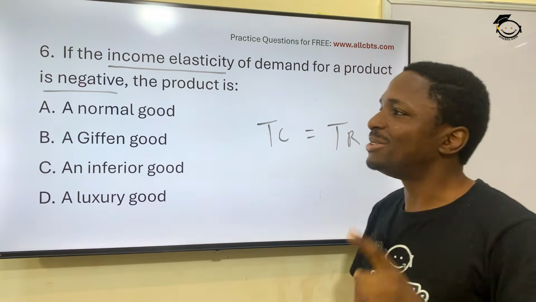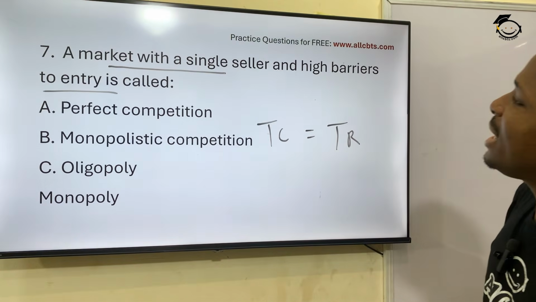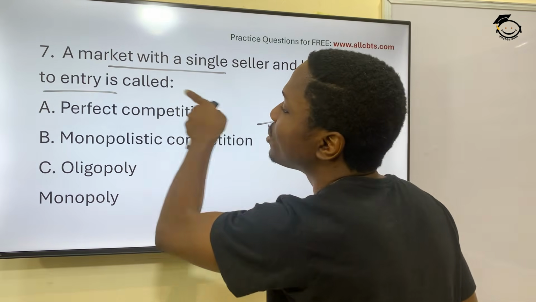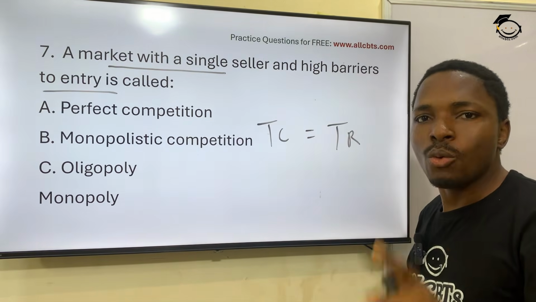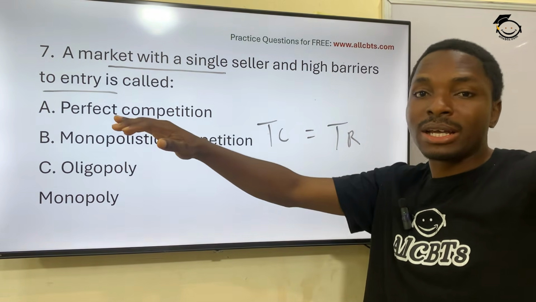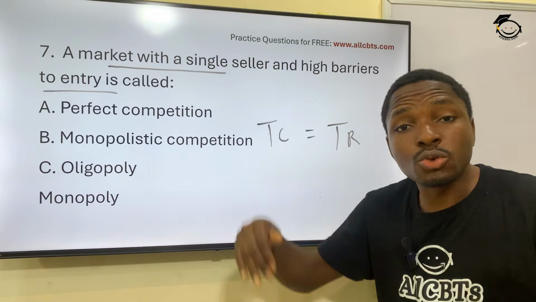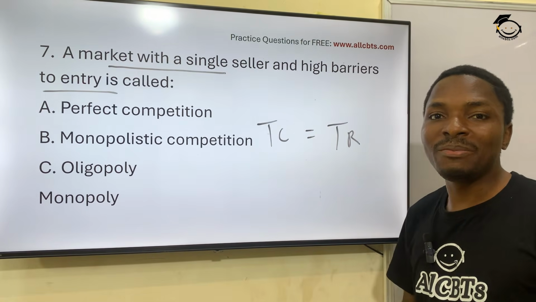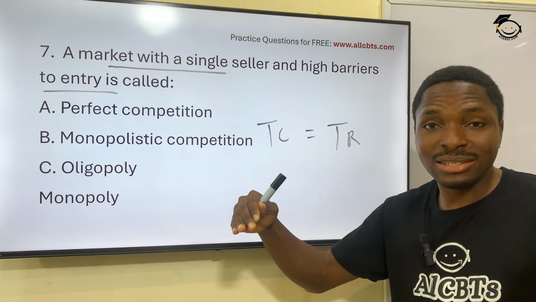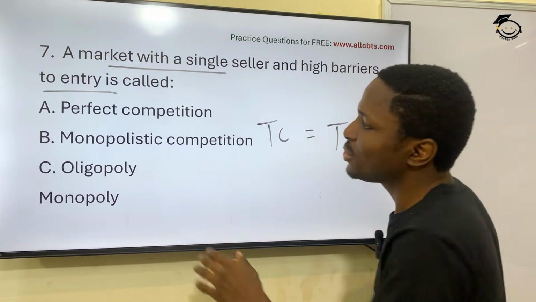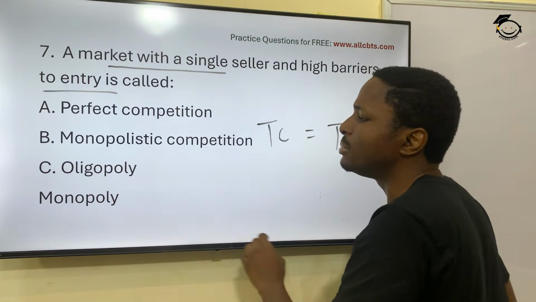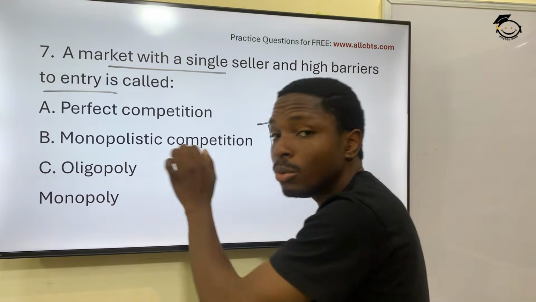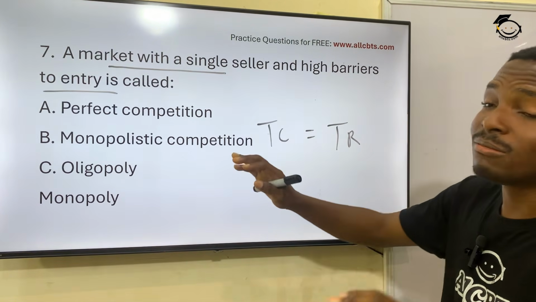Do you get that now? Good. Question 7. A market with a single seller and high barriers to entry is called what? One seller that sits on top of the market and will not allow any other person to come in. We have such few markets in Nigeria where it is capitalized on. So we have perfect competition, monopolistic competition, oligopoly, and monopoly. Simple, monopoly. So monopoly is a kind of market.